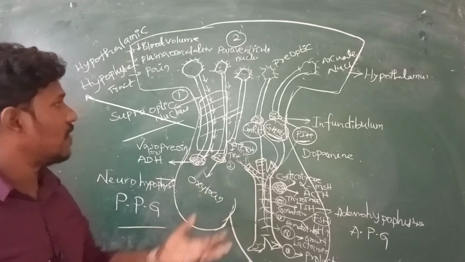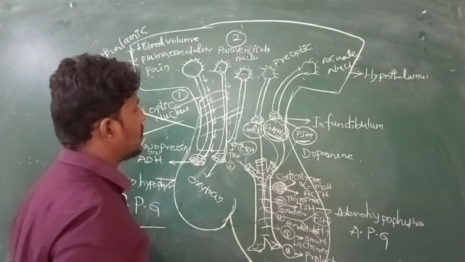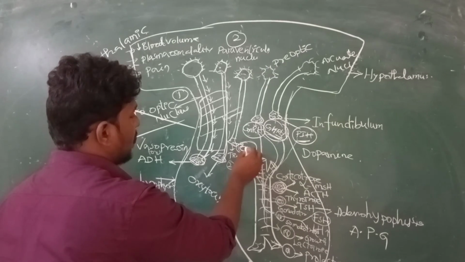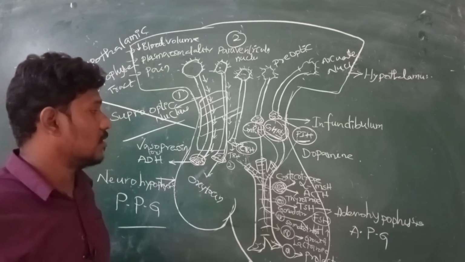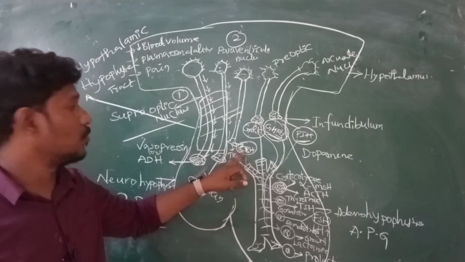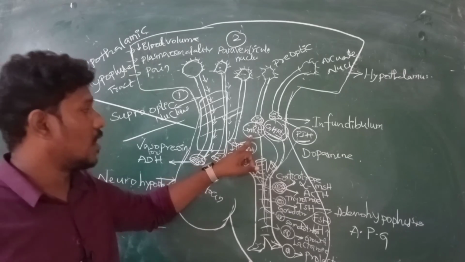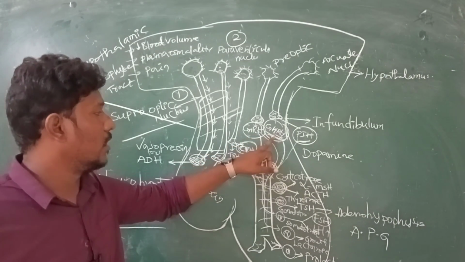Here are some of the factors. What are the factors responsible for the generation of impulses or action potential here? If you talk about the CRH, hyperglycemia or a fever are the reasons to generate the action potential over here. And this is gonadotropin releasing hormone. For gonadotropin releasing hormone also, blood glucose will be increased.